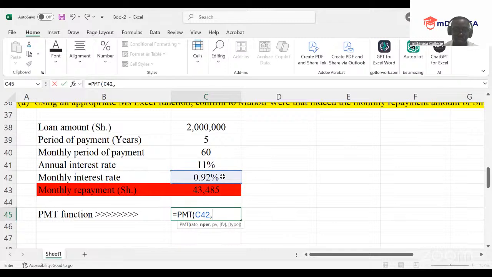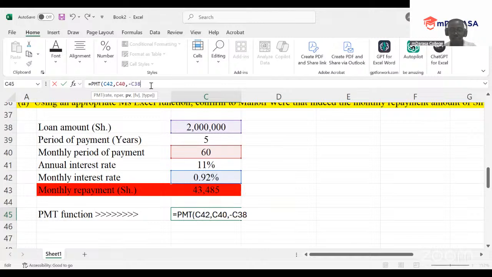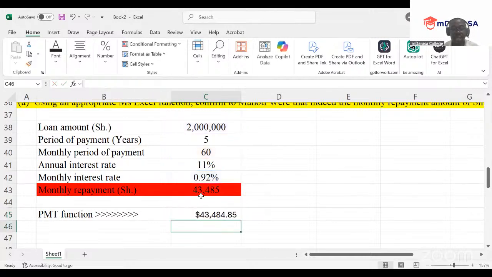Comma, the number of period. What period are we selecting? The annual, in this case, the monthly period. Comma, in this case, we have the present value of the loan. So whatever I'm having today, it is what? The 2 million here, which in this case, we must put a negative sign before that. So once we have that, what else do we need to do? Is to just click what? Enter. And see what do we have here.